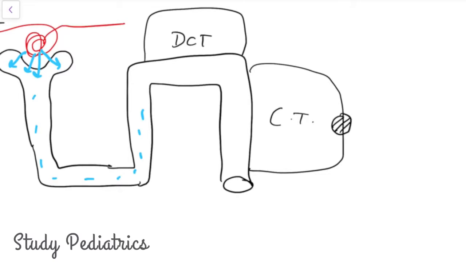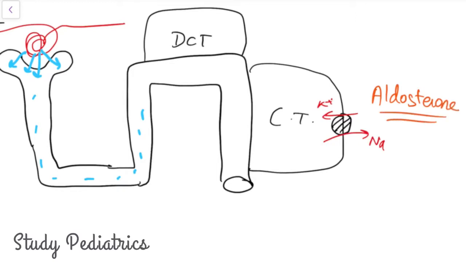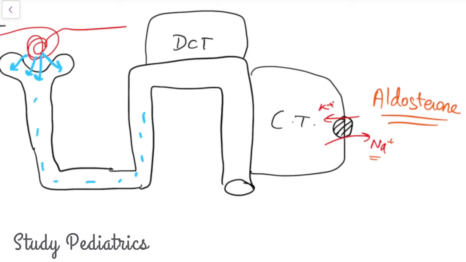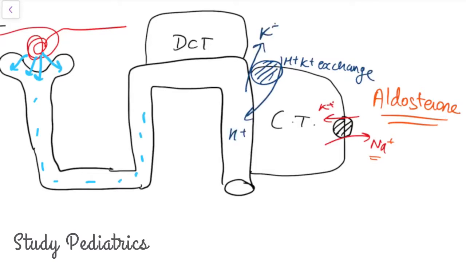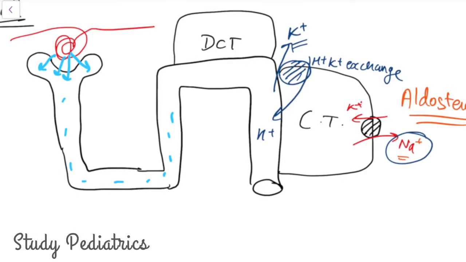Basically, it takes up sodium in place of potassium in the presence of aldosterone. So aldosterone acts here and causes potassium loss and sodium gain. Some of this potassium lost here is again gained by the body through another channel which we have discussed, the hydrogen potassium exchanger. It kicks out the hydrogen in place of potassium, hence the potassium is saved, sodium is saved, and the hydrogen is kicked out.